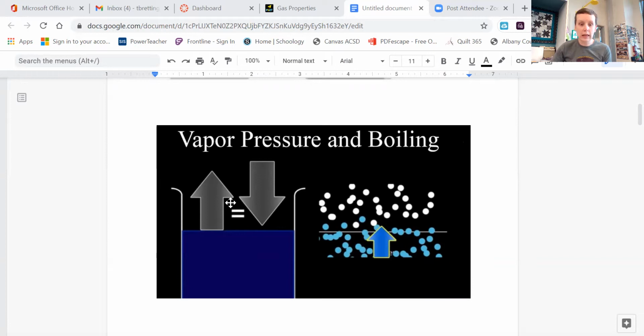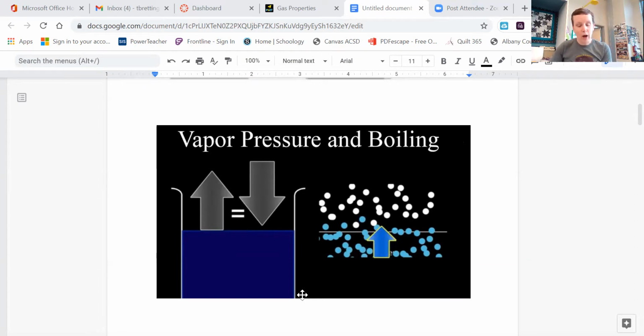So when vapor pressure equals atmospheric pressure, that's when you get boiling, because the air particles will not be keeping those liquid particles at bay anymore, and they will just intermix. That's boiling.